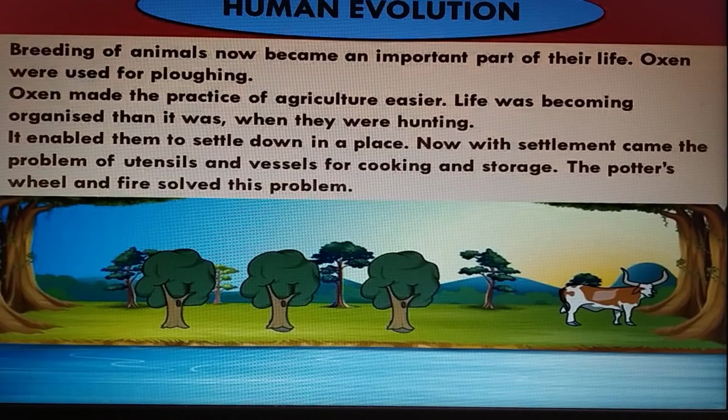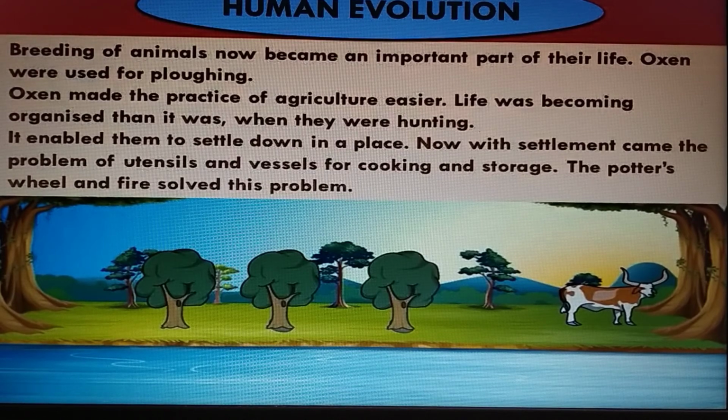Once the fertility of the soil declined, they moved to a new place. Initially, agriculture was done for immediate food requirement. Later, when they found a way of increased production, they started storing their production.